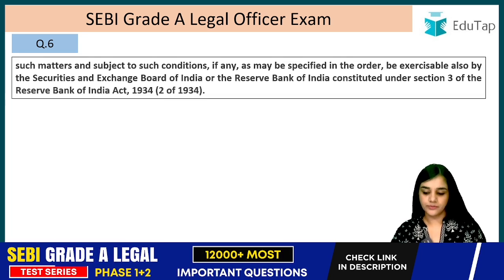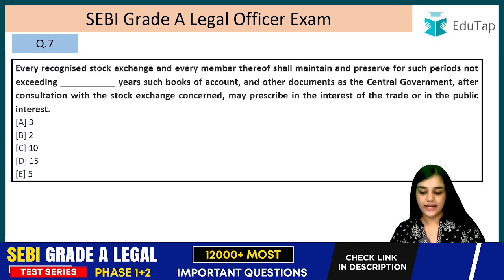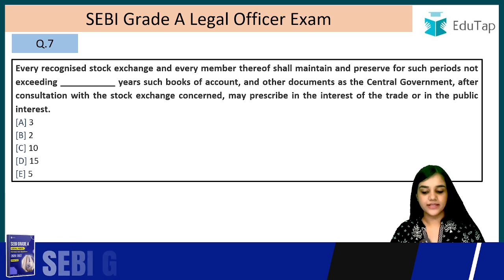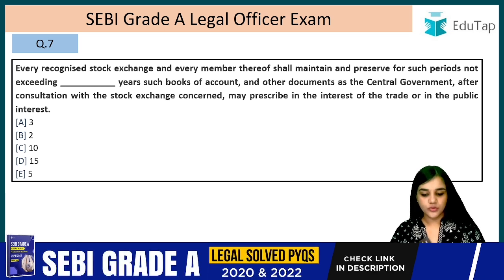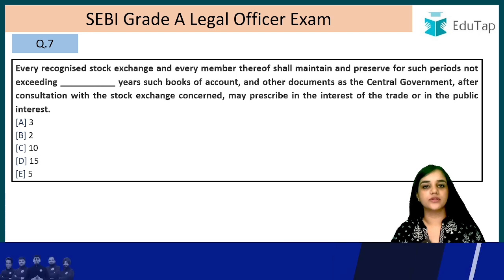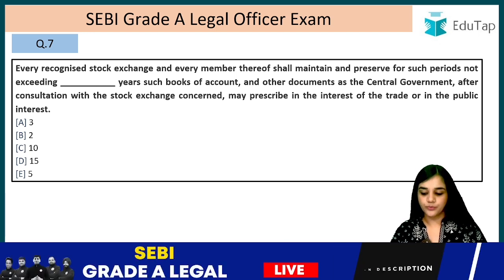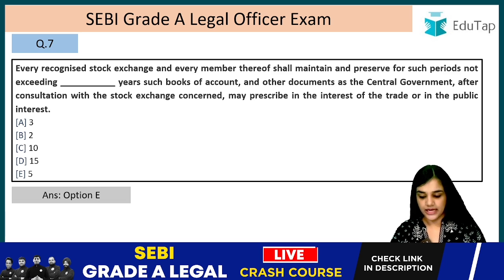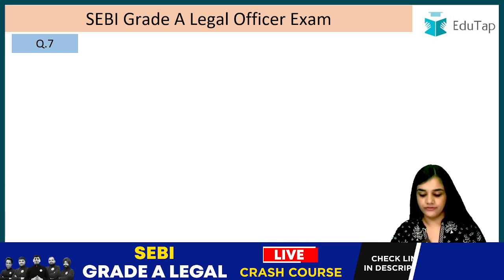Question number 7. Every recognized stock exchange and every member thereof shall maintain and preserve for such periods not exceeding -years such books of accounts and other documents as the central government, after consultation with the stock exchange concerned, may prescribe in the interest of the trade or in the public interest. They will maintain these books for how much period? Not exceeding 5 years, right? Answer is option number E, not exceeding 5 years.